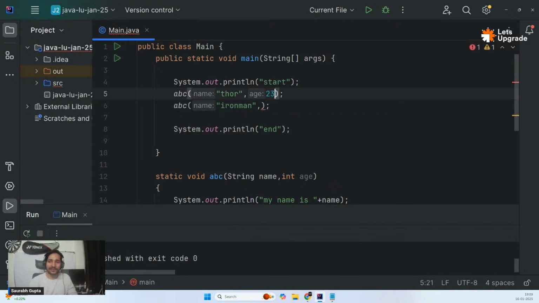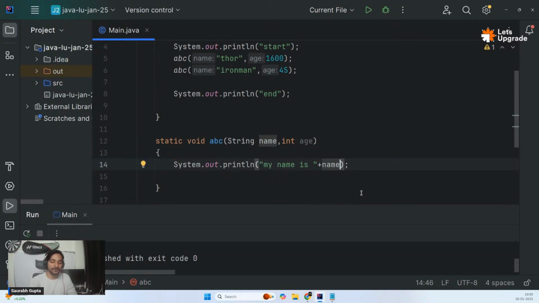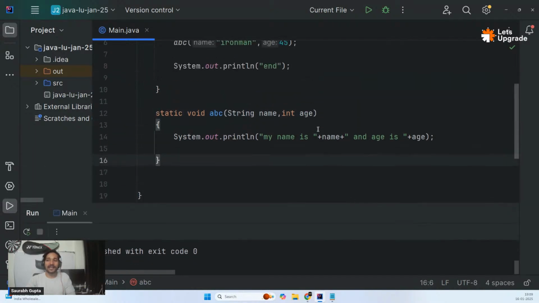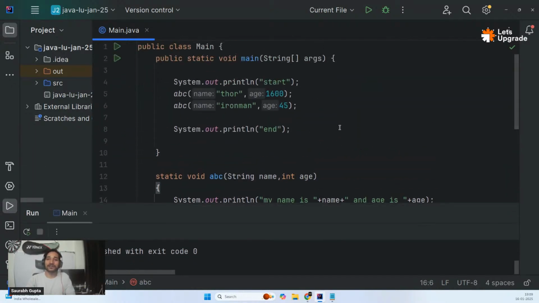And Thor's age is not 23 for sure. Let's put something around 1600. And maybe Tony Stark's age is 45, something like that. And now let's print the age as well. Let's use the age. My name is name and age is age, where name is Thor, Iron Man, whatever it is. So here we go. See that? Amazing, right? So now you can dynamically pass data to functions as well.